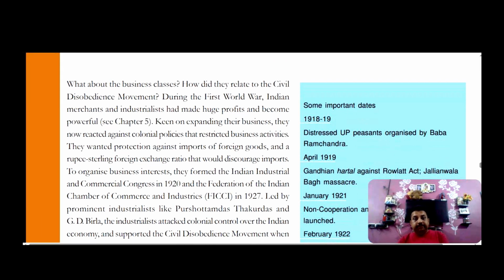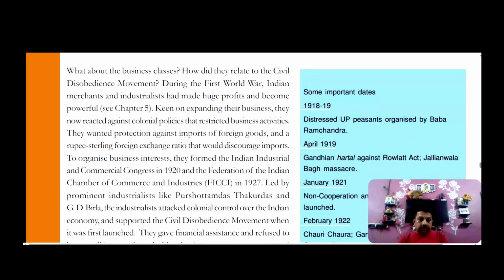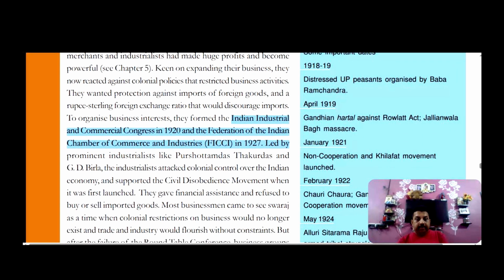Then the big businessmen, what did they do? To organize business interests, they formed the Indian Industrial and Commercial Congress in 1920 and the Federation of Indian Chambers of Commerce and Industry, FICCI, in 1927. Prominent industrialists like Purushottam Das Thakurdas and G.D. Birla attacked the colonial government over the Indian economy and supported the civil disobedience movement.